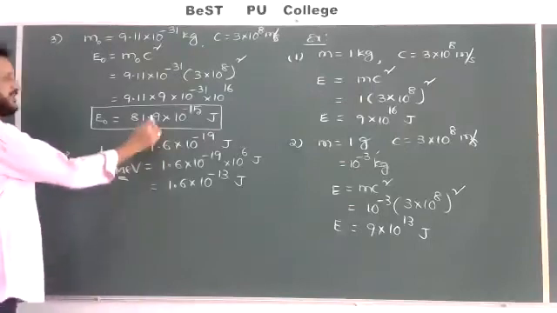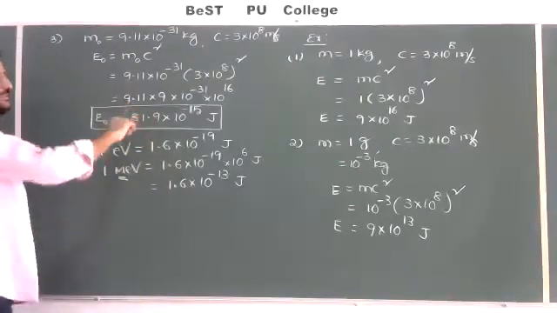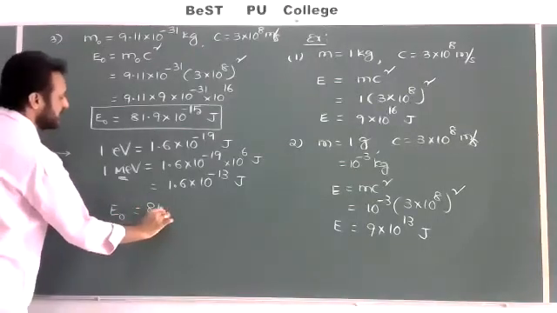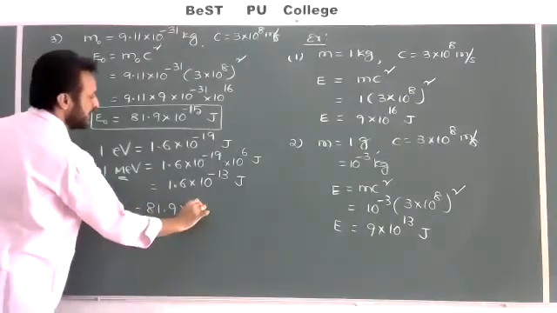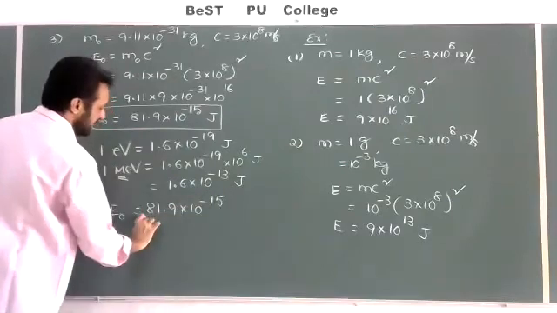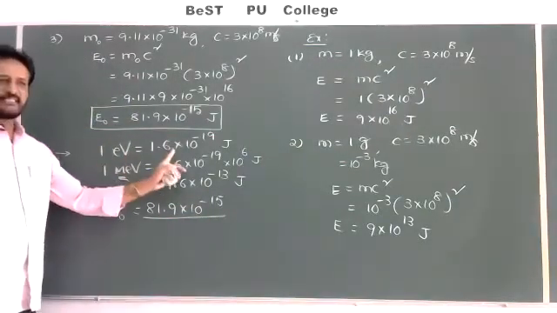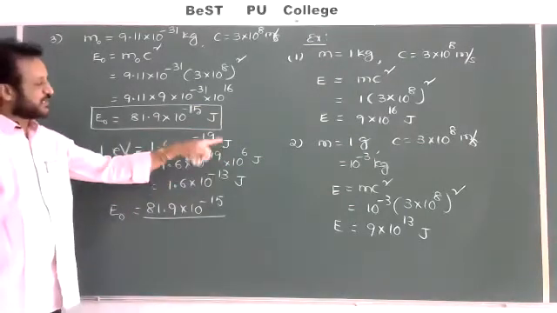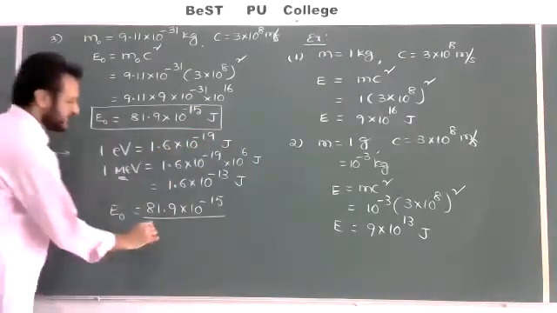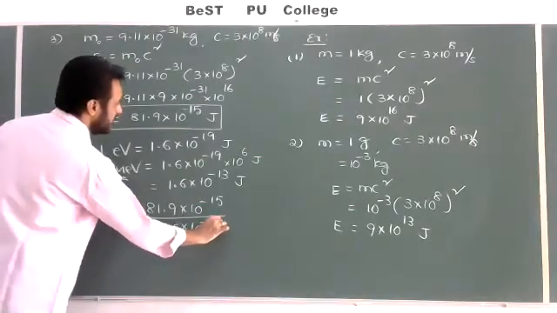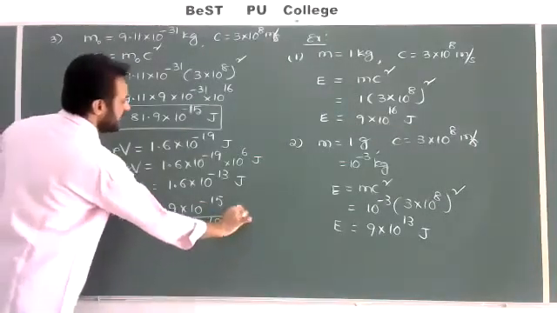Now, whatever the value there is, I want to first convert into electron volt. So, E naught is equal to 81.9 into 10 to the power of minus 15. Check here: 1 electron volt equals 1.6 into 10 power minus 19 joule, so 1 joule is equal to 1 by 1.6 into 10 to the power of minus 19 electron volt.